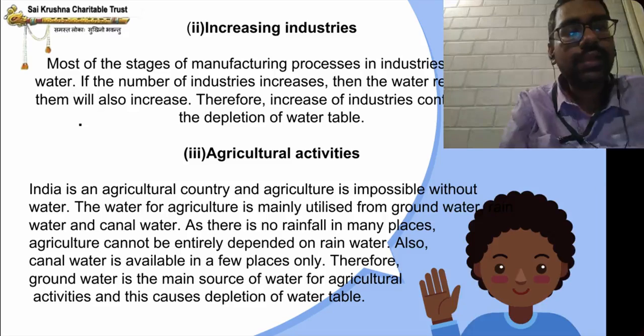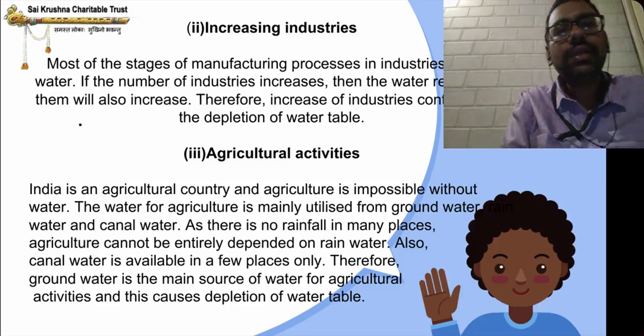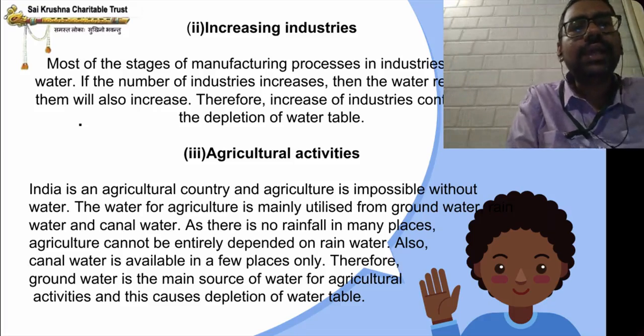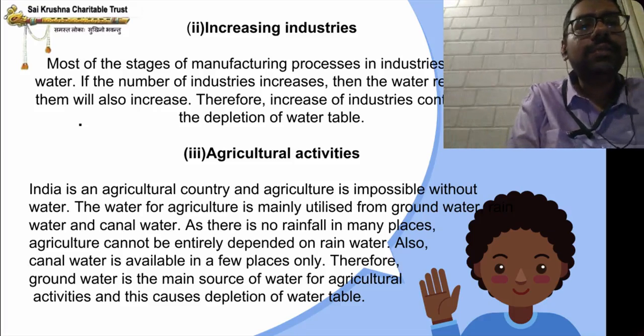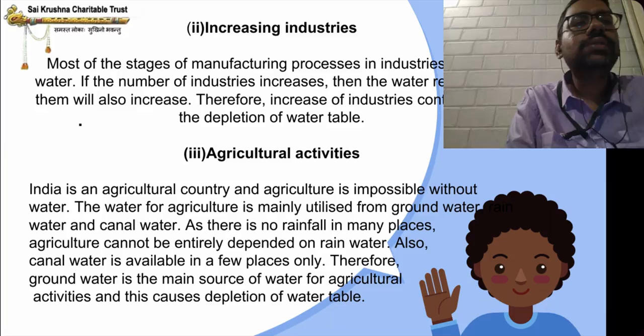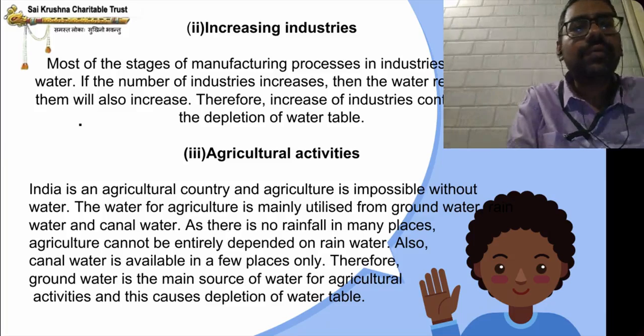Agricultural activities. India is an agricultural country and agriculture is impossible without water. This we know, right? The main occupation in India is agriculture. Water for agriculture is mainly utilized from groundwater and canal water. As there is no rainfall in some places, agriculture cannot entirely depend on rainwater. So if there is no rainfall, what happens? Agricultural activities cannot continue because there is no water.